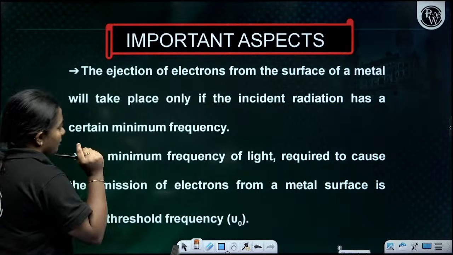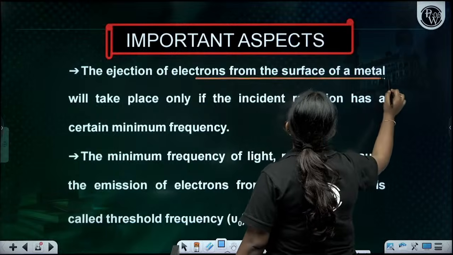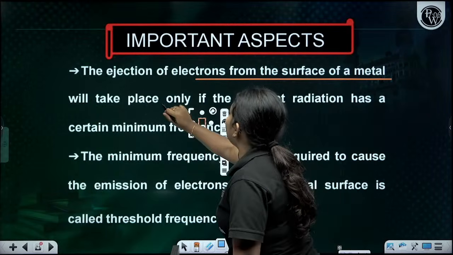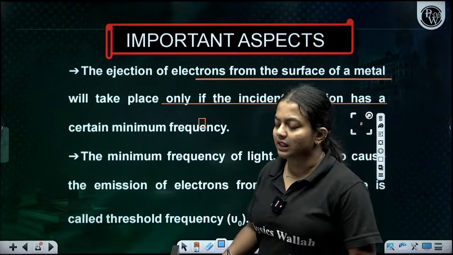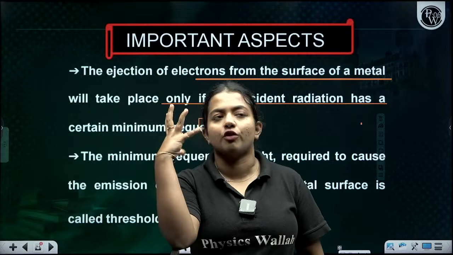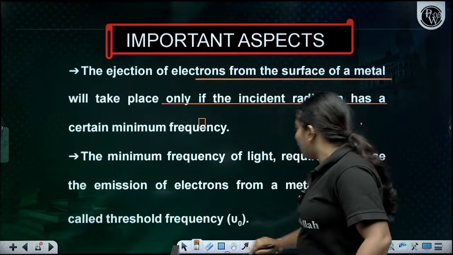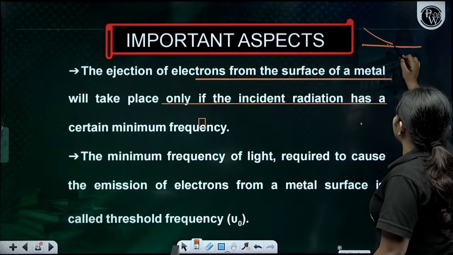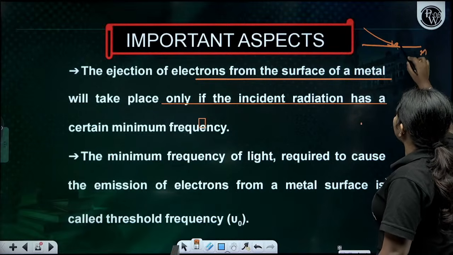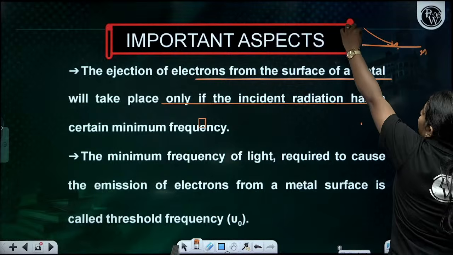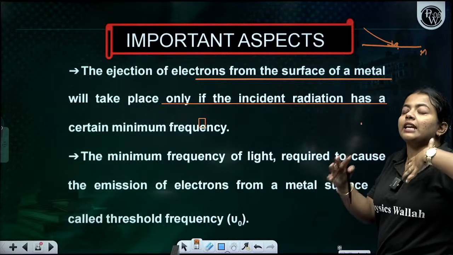Now some important aspects are there. As I told you, there are some criteria. The ejection of electrons from the surface of the metal will take place only if the incident radiation has a certain minimum frequency. See, what happens here is, when light of a frequency hits the metal surface, this is your metal surface, and there are electrons. So these electrons have to be ejected. So the frequency of the light has to be in such a condition that it can eject the electrons.